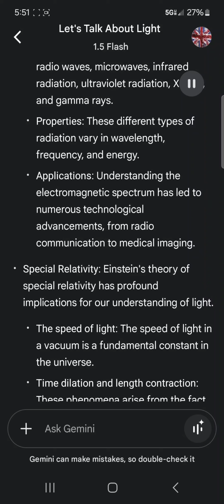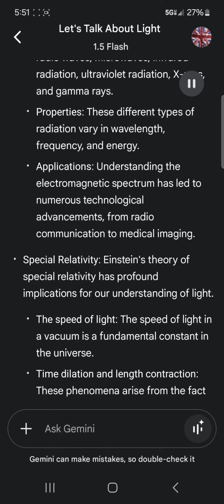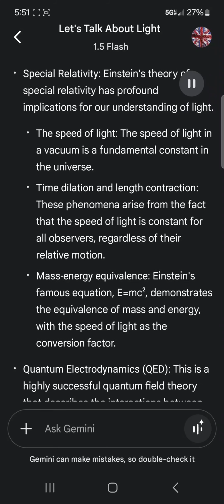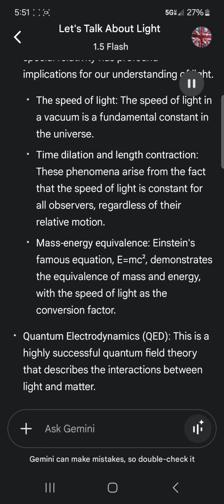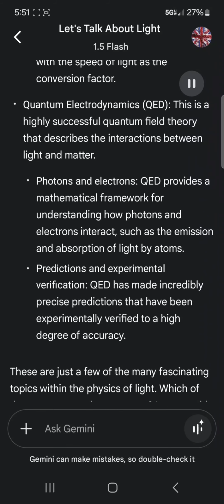Special relativity. Einstein's theory of special relativity has profound implications for our understanding of light. The speed of light. The speed of light in a vacuum is a fundamental constant in the universe. Time dilation and length contraction. These phenomena arise from the fact that the speed of light is constant for all observers, regardless of their relative motion. Mass-energy equivalence. Einstein's famous equation, E=mc², demonstrates the equivalence of mass and energy, with the speed of light as the conversion factor.